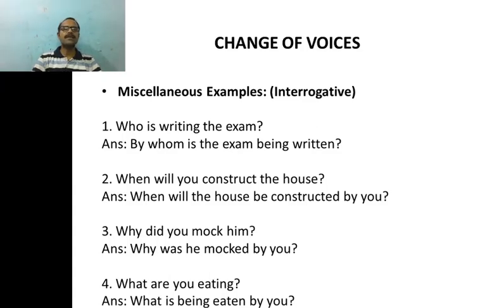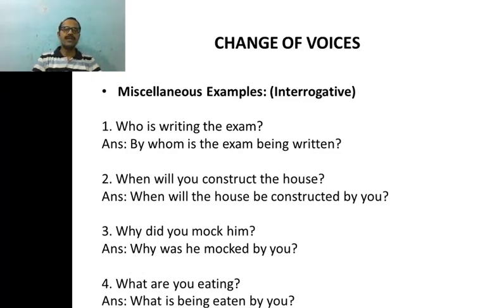Similarly, look at the second one. When will you construct the house? Now here, when is not the subject. Look at the sentence carefully. You is the subject. Will construct is the verb group. The house is the object.